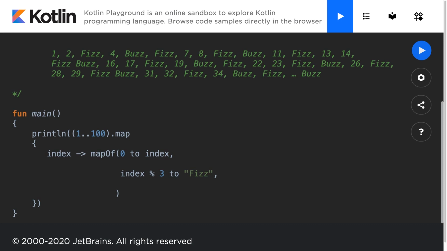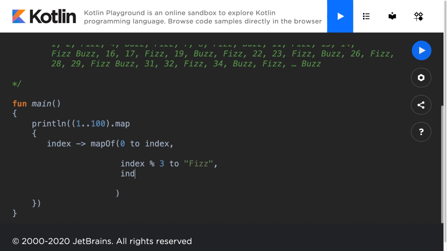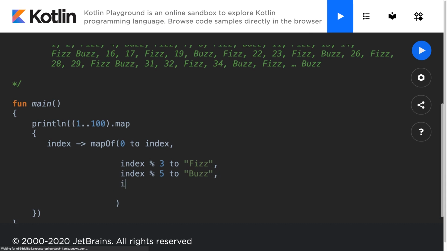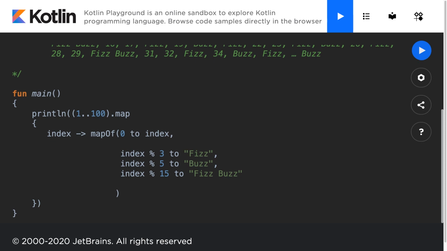I'm mapping the index mod 3 to print fizz. And similarly, I'll map index mod 5 to buzz. And finally, I'll map the index mod 15 to fizz buzz. And this is going to create a map of different values depending on if the number we're currently at is or is not divisible by 3 or 5. And I can also add this 0th index at the end of my map in order to see all the values.